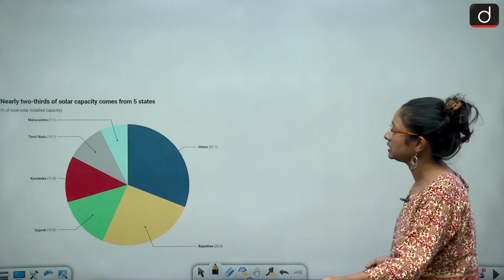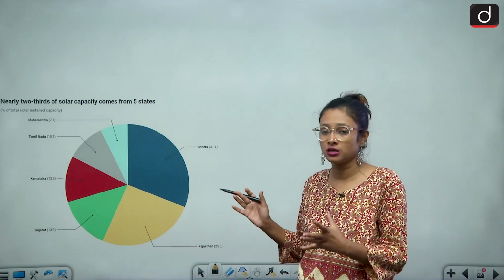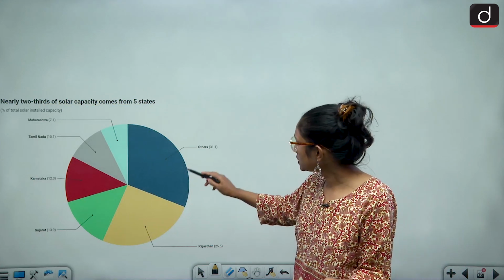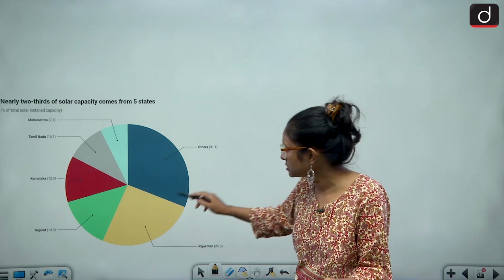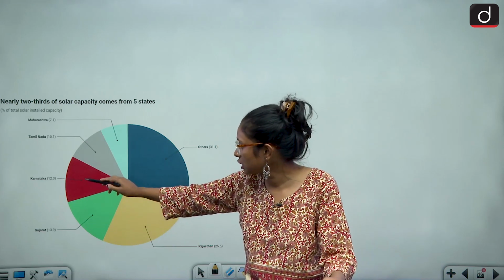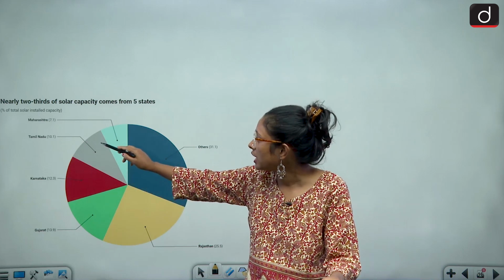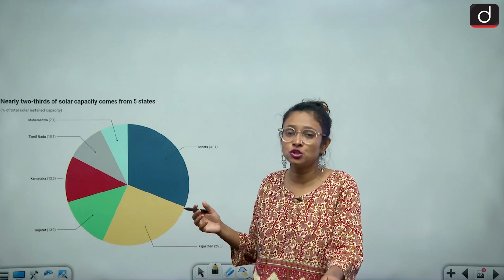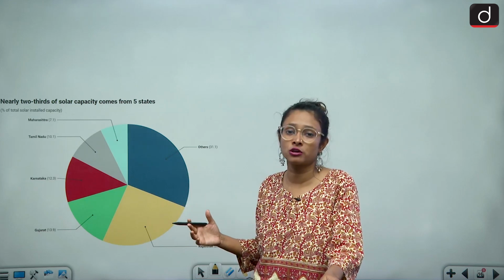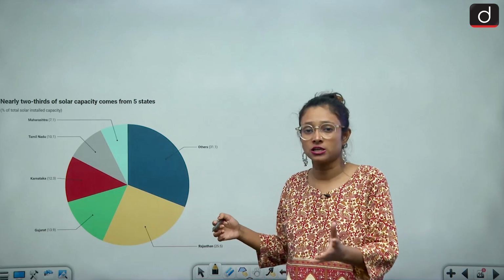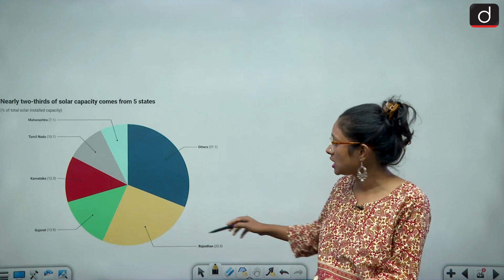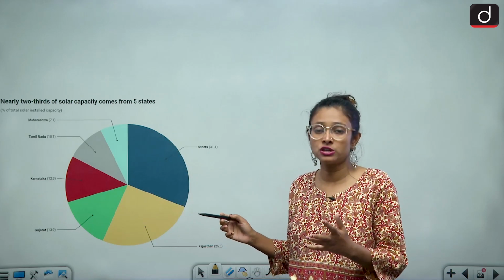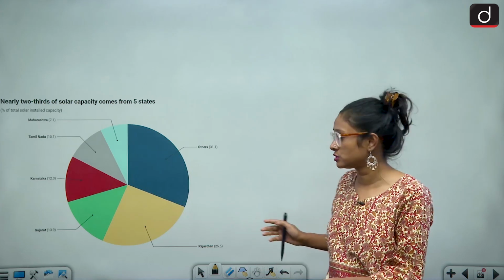Now here we have some data about which states solar energy comes from. From Rajasthan 25.5%, then from other states 31.1%, Gujarat 13.9%, Karnataka 12.3%, Tamil Nadu 10.1%, and Maharashtra 7.1%. Many experts have suggested we need to expand our base for solar energy across all states. So we should not just depend on Rajasthan, Gujarat, Karnataka, Tamil Nadu and Maharashtra. We should look for other states also, so that we can procure more solar energy from them.